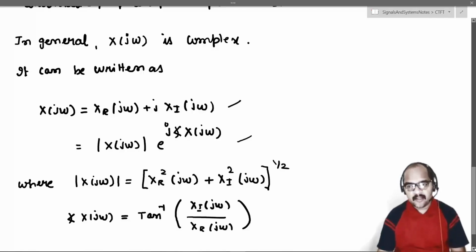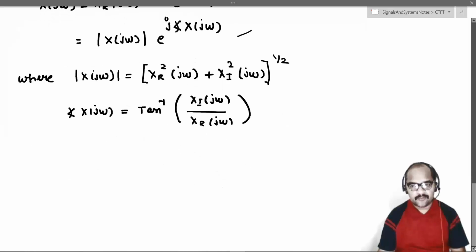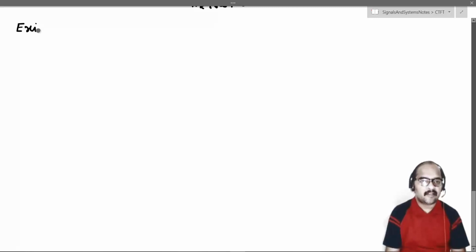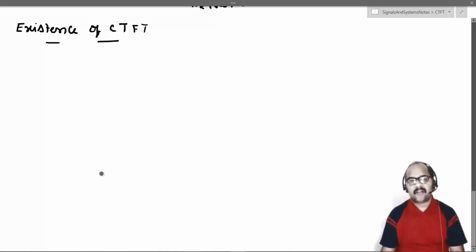Right. Next, with that definition of Fourier transform, now let's talk about existence. Before we go into examples, we will talk about existence. So, existence of the Fourier transform. Existence of the CTFT is similar to the existence of the continuous time Fourier series.